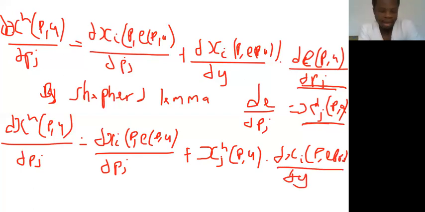Great. So now we have this expression. Wherever I see e(p,u), I can now replace it with what? My y. So let's go back.